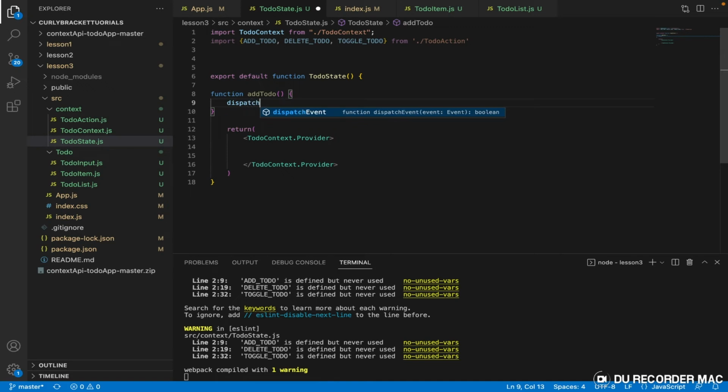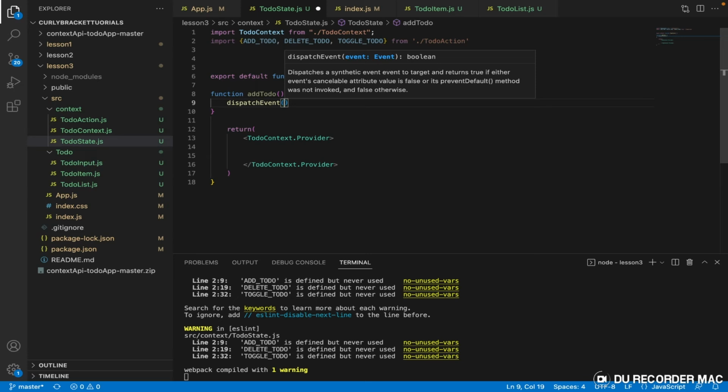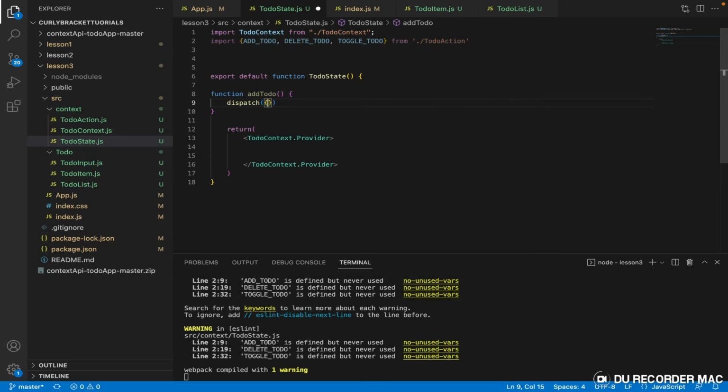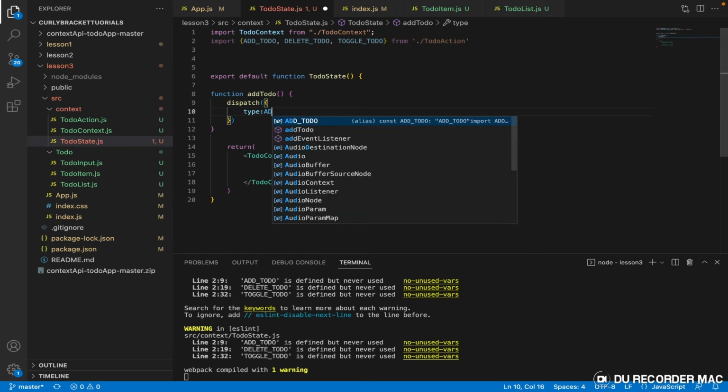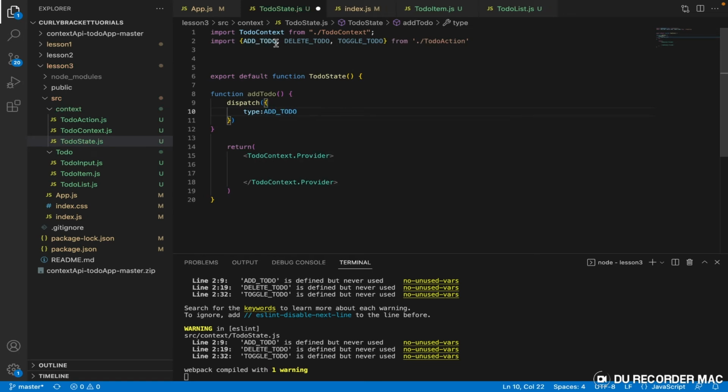The dispatch function is a function, but then we have to destructure it, and inside of it we have type. So what type of instruction should this dispatch? Add to do. Just like that. All right, add to do.